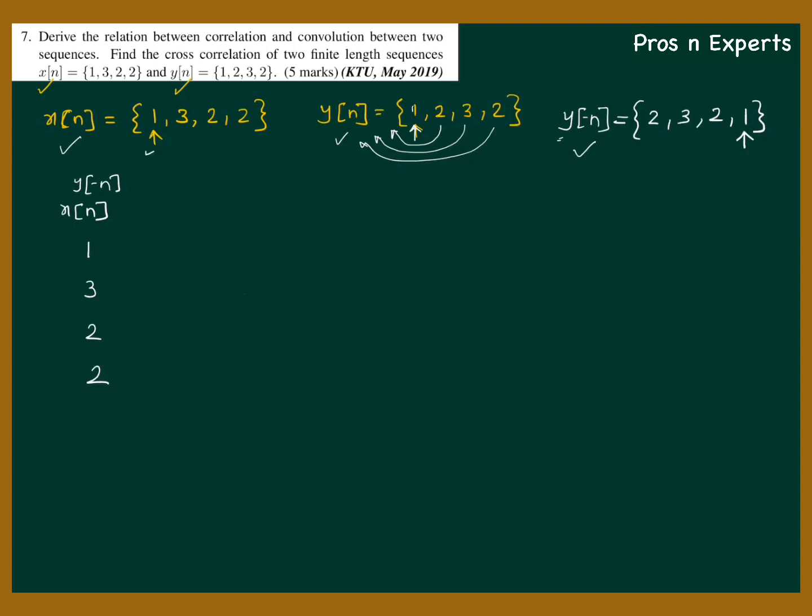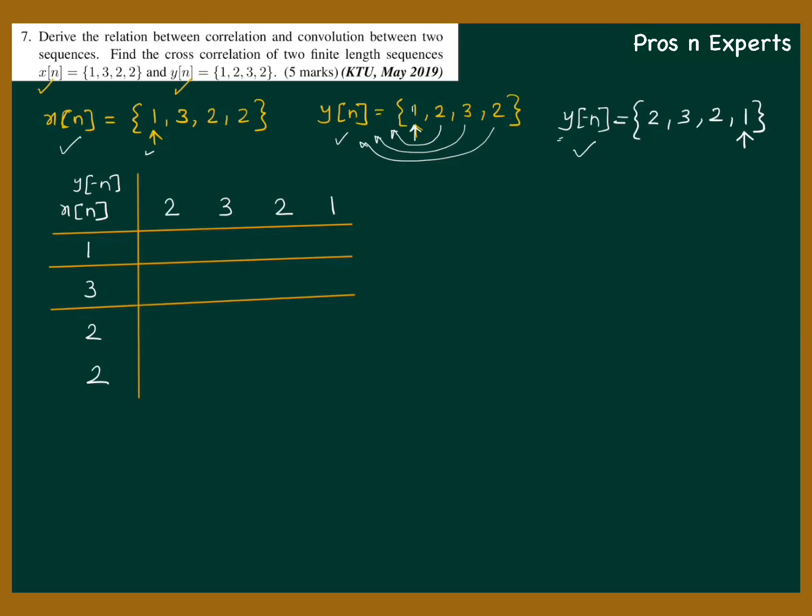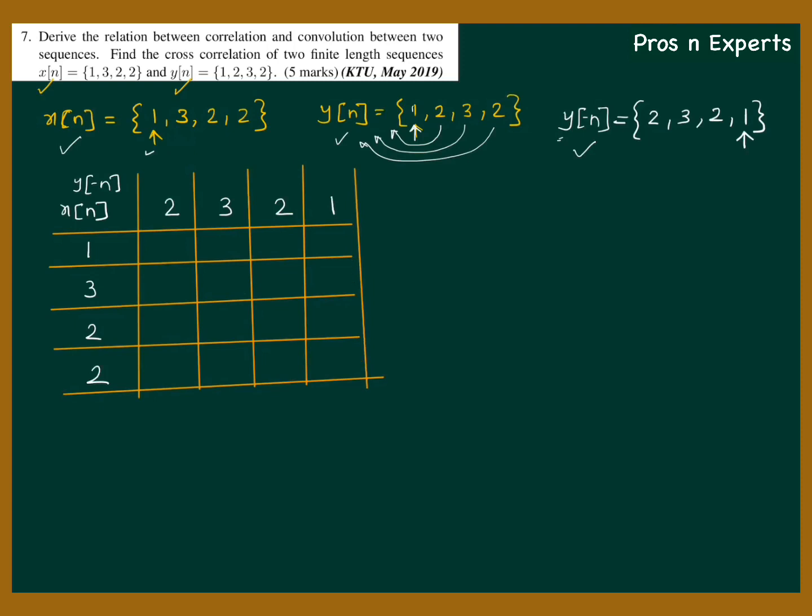The first sample is 2, 3, 2, 1. Now I'm going to draw a table with these values, and then fill all these cells.